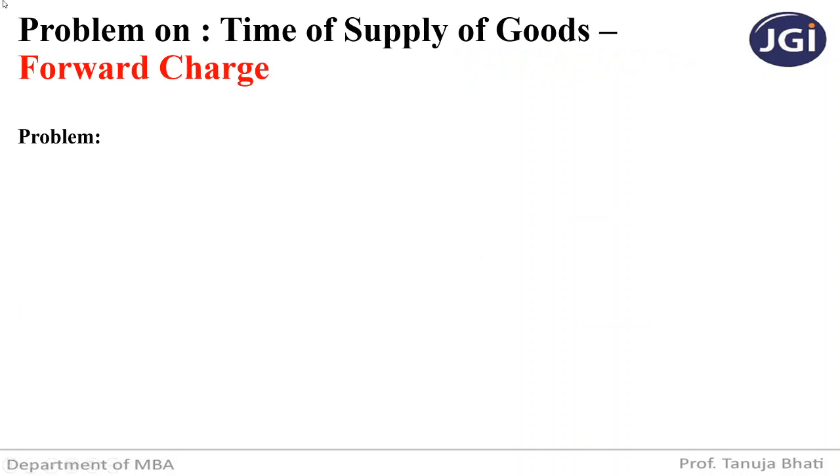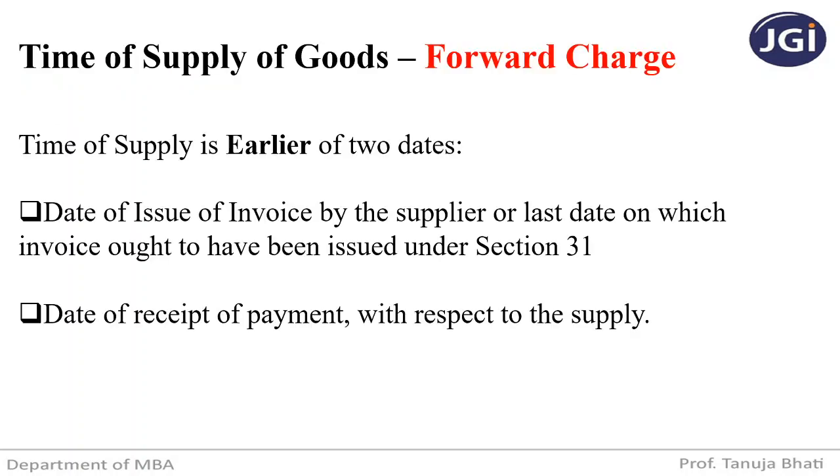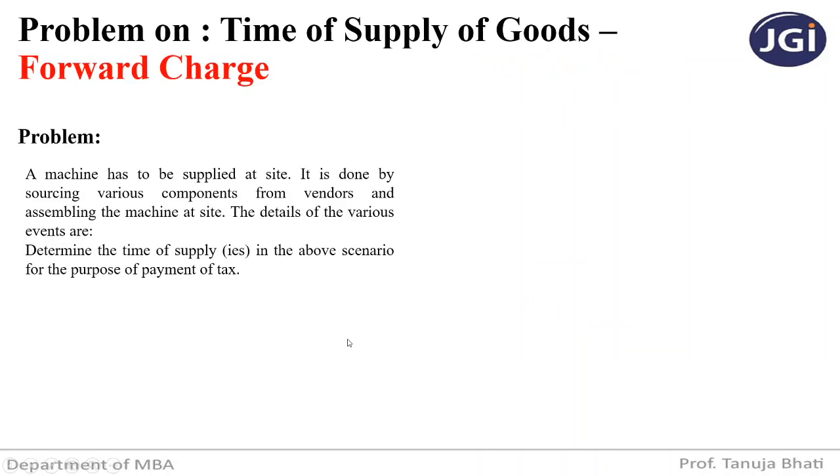So let us see a problem on time of supply of goods under forward charge. Now you must know the section for this in order to solve any problem under forward charge. So what is the section? We'll quickly revise. In case of goods for forward charge, it is going to be the date of issue of invoice or the date of receipt of payment, whichever is earlier. So let us see the problem.